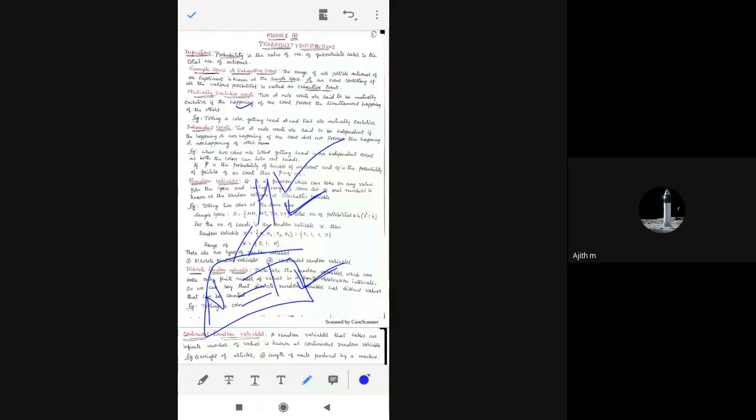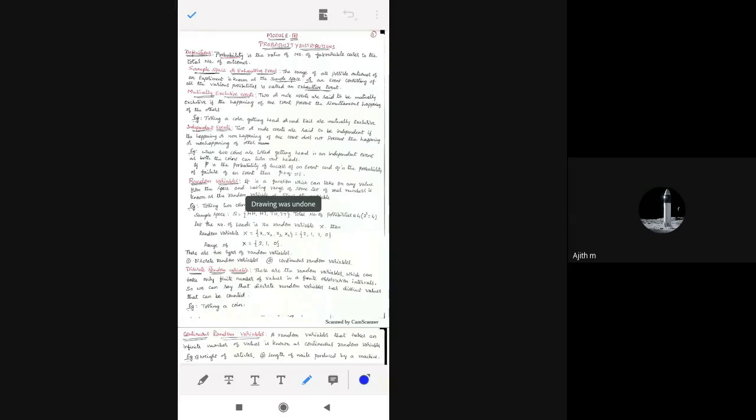Tossing of a coin, getting head and tail are mutually exclusive. So only two possibilities are there. Either you should get head or tail. Therefore, head and tail are mutually exclusive events. Okay, head and tail are mutually exclusive events. So that is the meaning of this point.